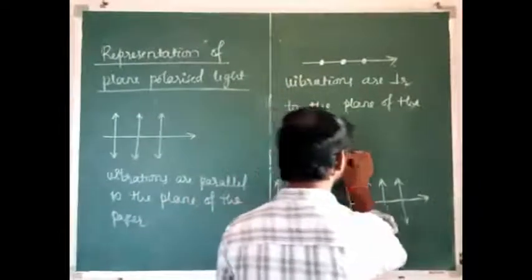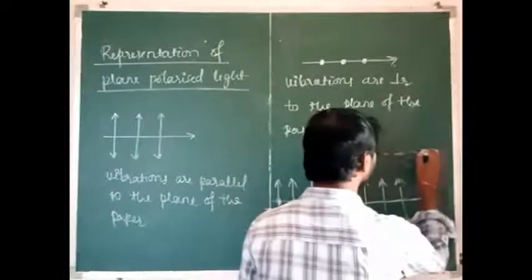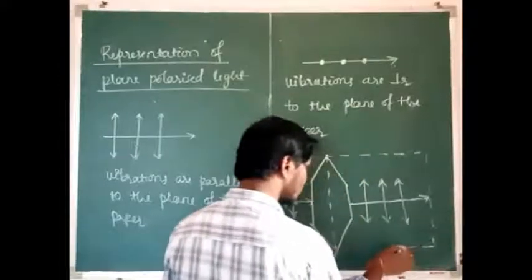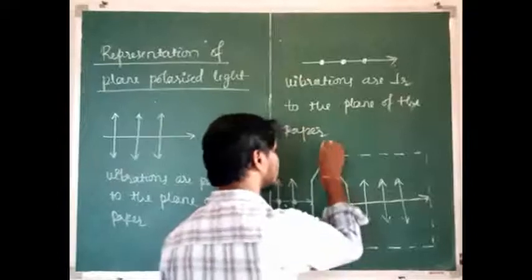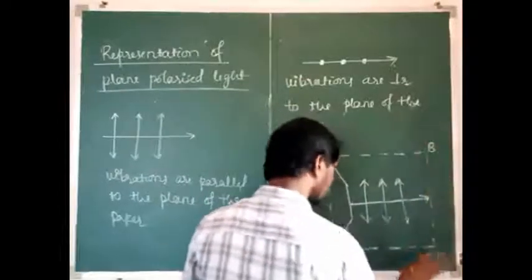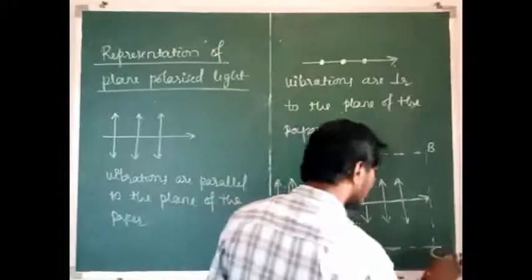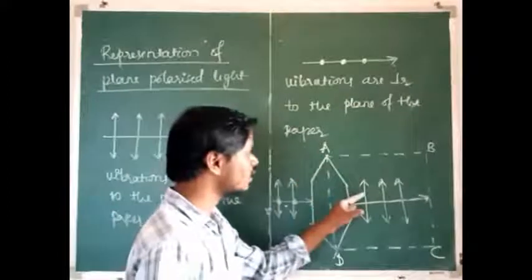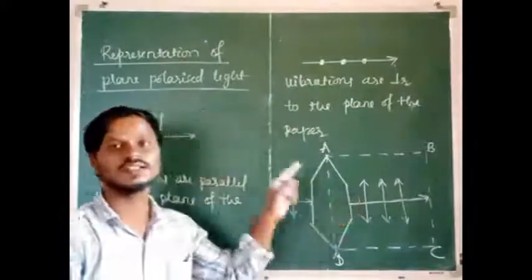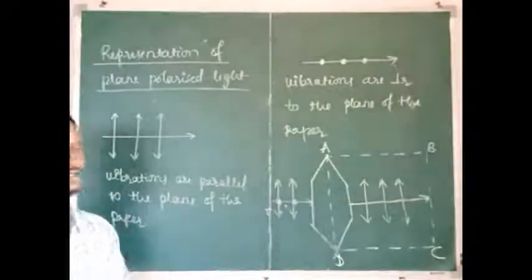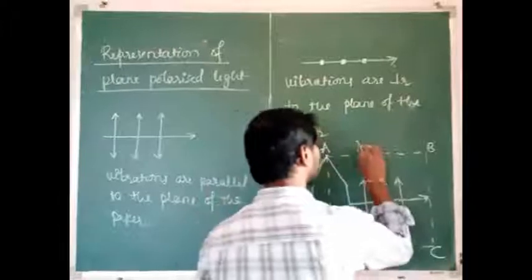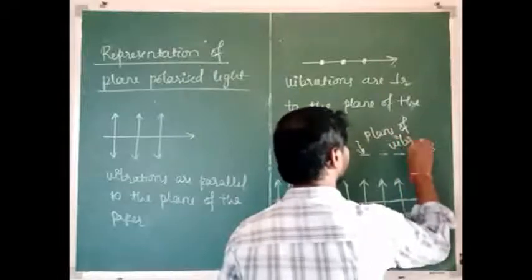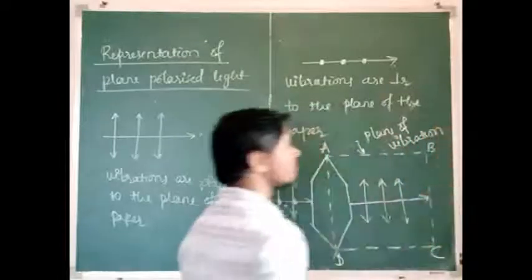Then what is plane of vibration? It is the plane which contains the light vibrations, meaning the vibrations of the light. So let us take it as A, B, C and D. Plane of vibration is nothing but the plane which contains the vibrations of the light wave. That is called the plane of vibration.